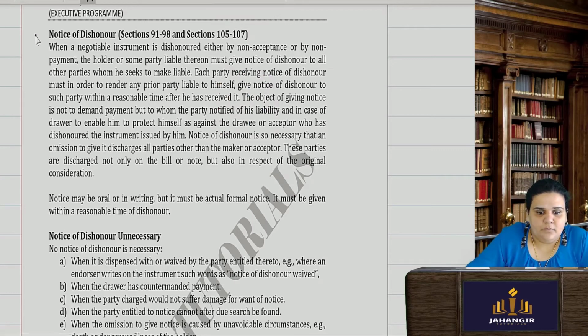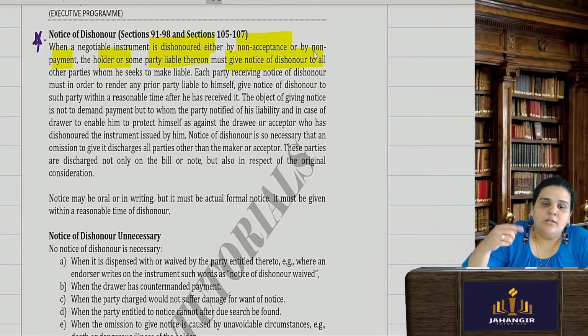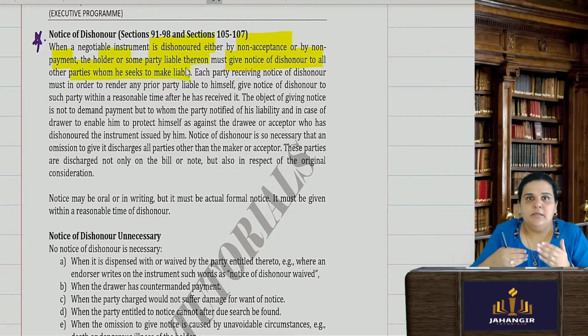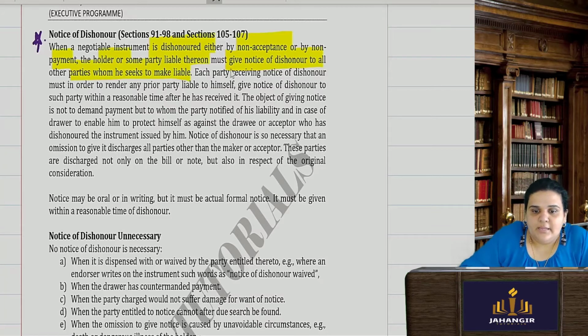Okay, this is important. When a negotiable instrument is dishonored, either by non-acceptance or by non-payment, then the holder or some party liable thereon must give a notice of dishonor to all the other parties who are liable to him because of the endorsement. There are many prior parties, no? So then he has to give a notice of dishonor to them. Each party receiving the notice of dishonor must, in order to render any prior party liable to himself, give that notice of dishonor to such prior party in a reasonable time.